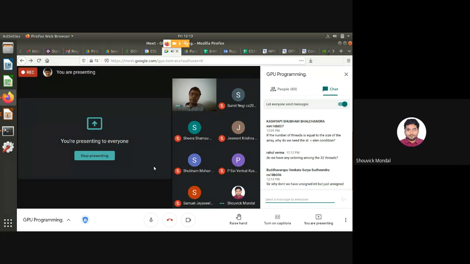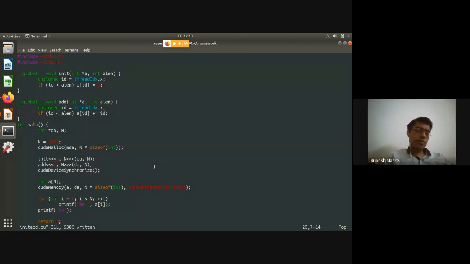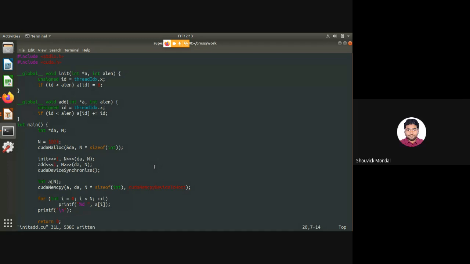Okay. So I have one question. Yeah, sure. So block wise, it will be SPMD, right? Block wise, it will be single program, multiple data. Yes. But warp wise, it will be SIMD.